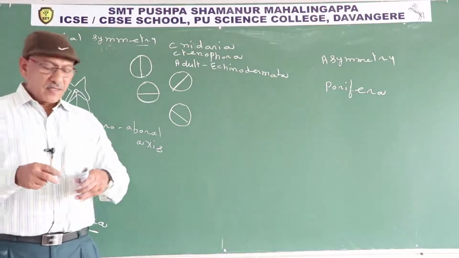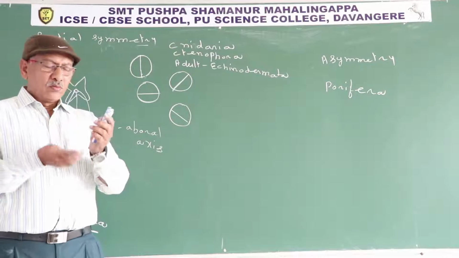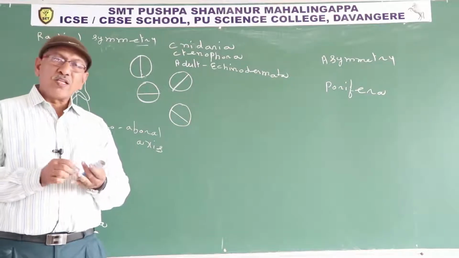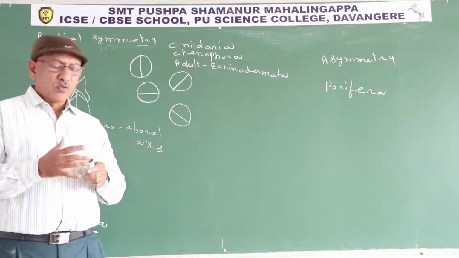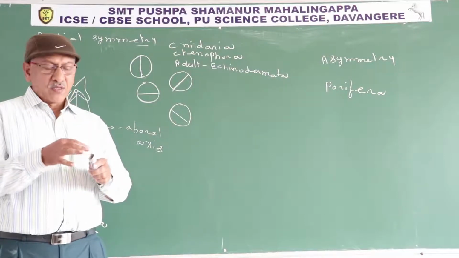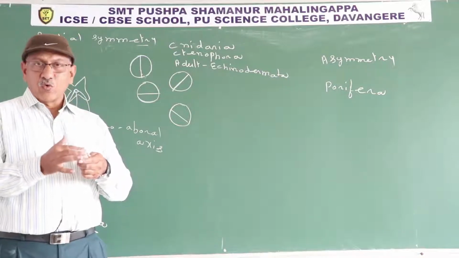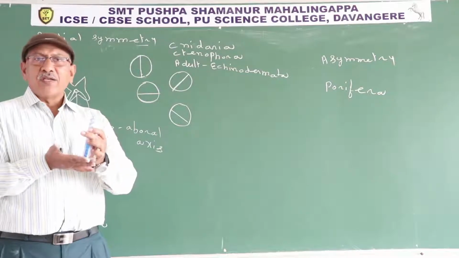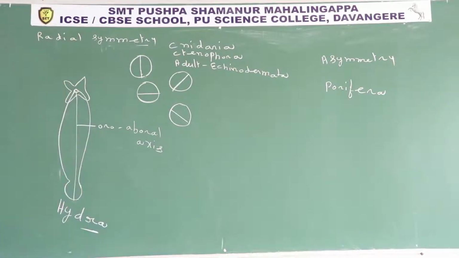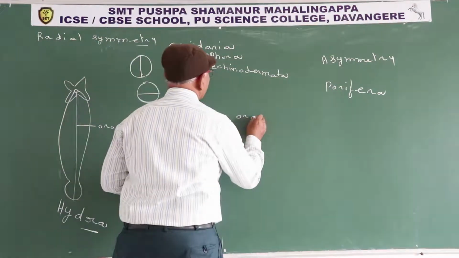The principal axis extends from the middle part of the mouth to the oral surface. What is oral surface? The part of the body containing the mouth is known as oral surface. In the center of this surface the mouth is present. Opposite to oral is known as aboral surface.